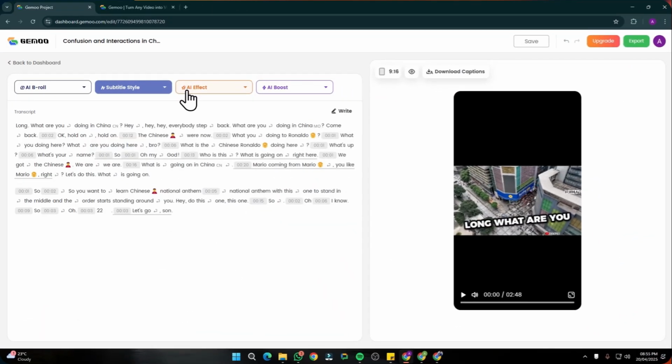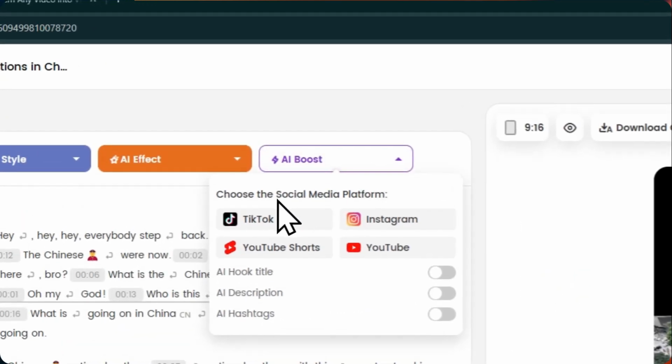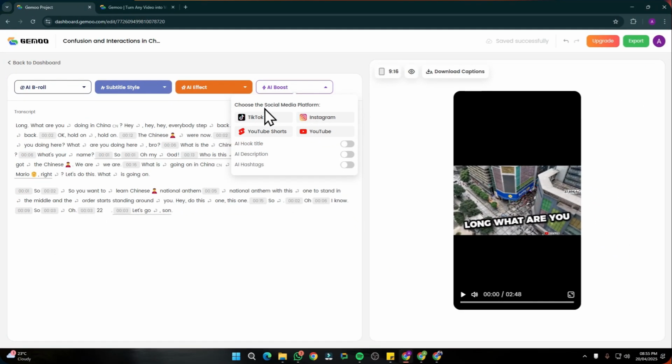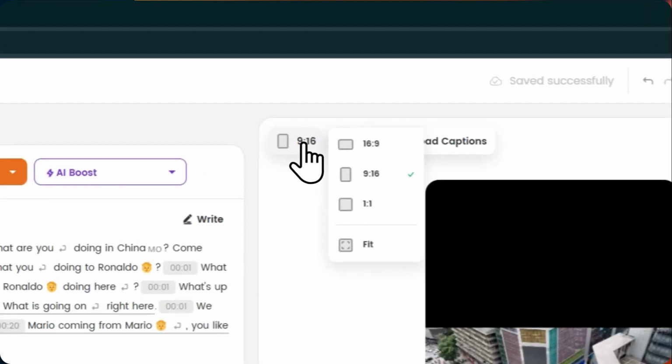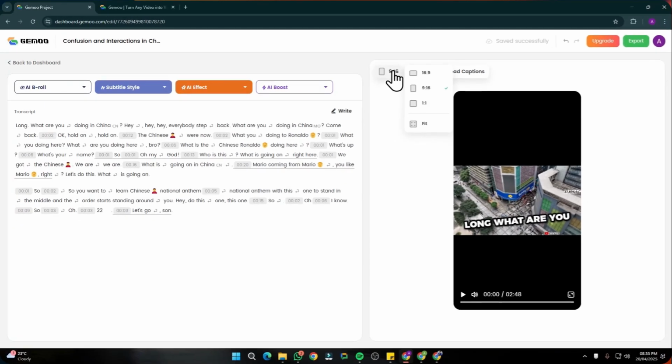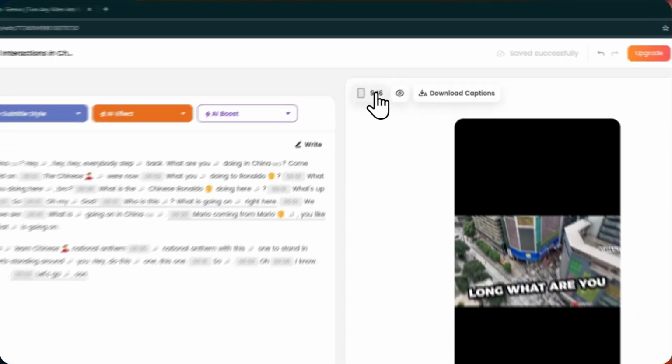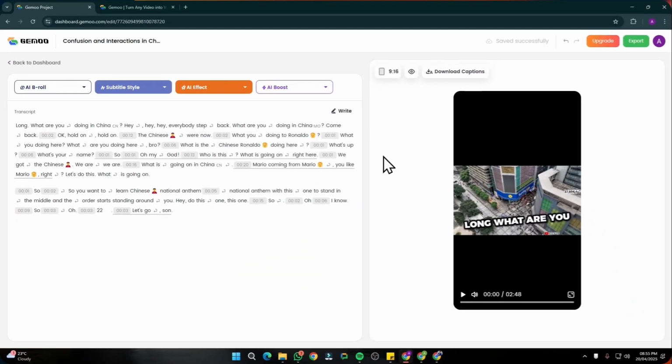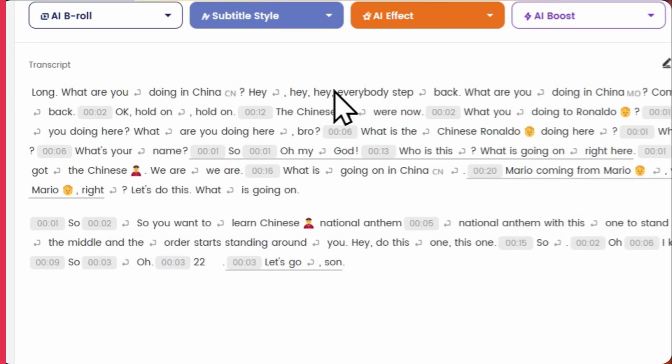And then you can also provide an AI effect to that as well, and also the AI boost. Obviously, you can choose the social media platform that you want to upload to, like YouTube Shorts, YouTube, Instagram, TikTok. You can upload your AI hook title, AI description, AI hashtag. So there are so many options, and obviously you can also change the aspect ratio from here. So yeah, with just one click, you just have to simply upload your video. It will automatically change that into a short, and then you can customize that short with so many options. Like the possibilities are endless, right?